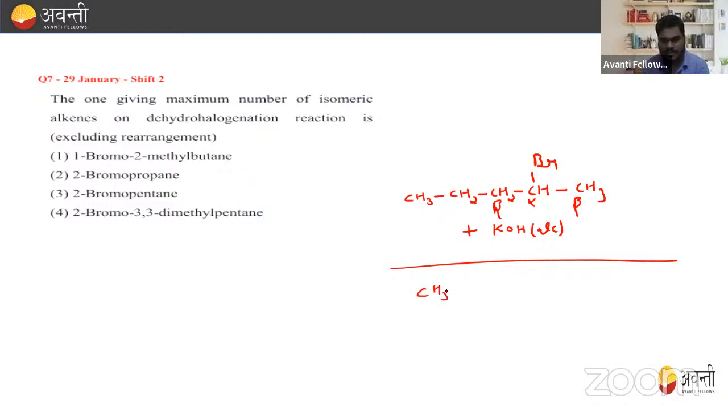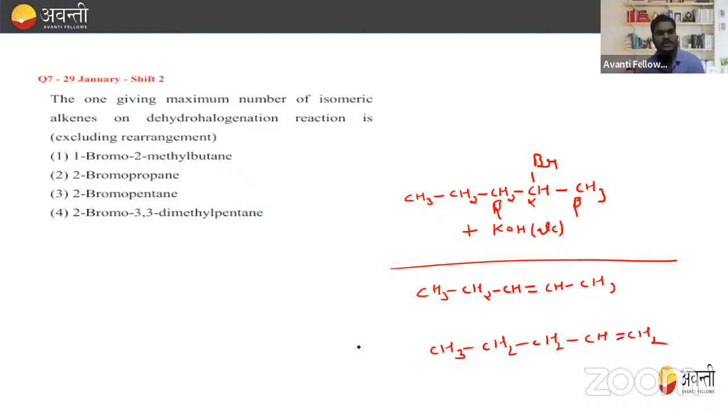One is CH3, CH2, CH, double bond, CH, CH3. Another is CH3, CH2, CH2, CH, double bond, CH2. Right? So which one is major? This one is major, as we know from the Saytzeff rule.